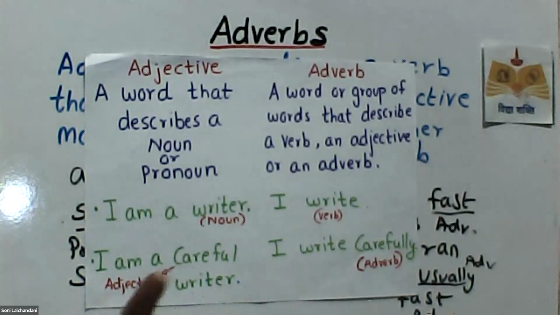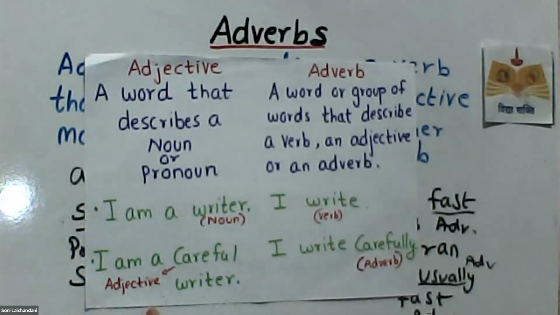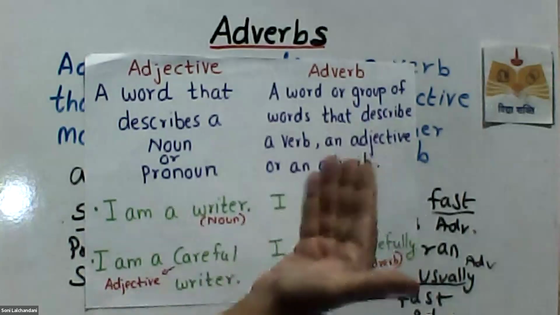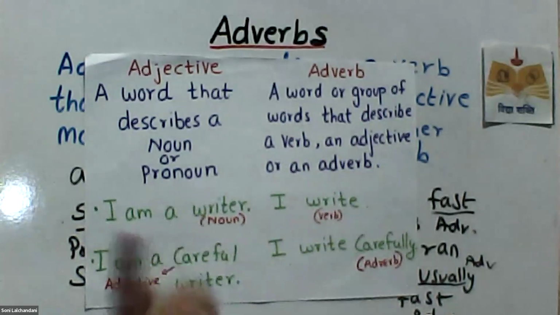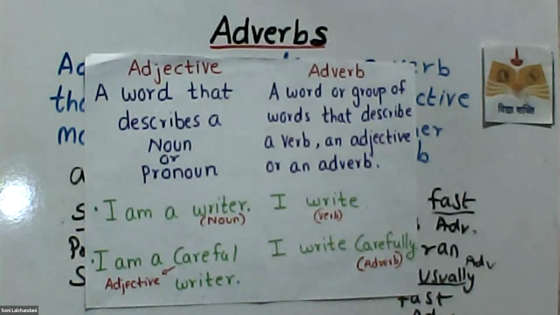Don't mistake this careful as an adverb. We are not describing the action. We are describing the person who's a noun, the writer. So careful is an adjective. Now, an adverb is a word or a group of words that describes a verb, an adjective, or an adverb. I write. Here there is no noun, there is an action verb. I write carefully.